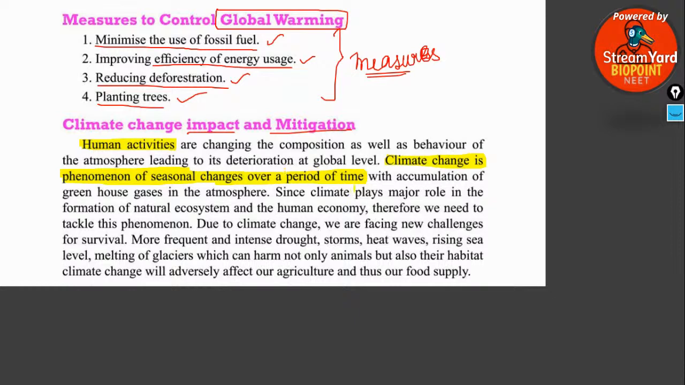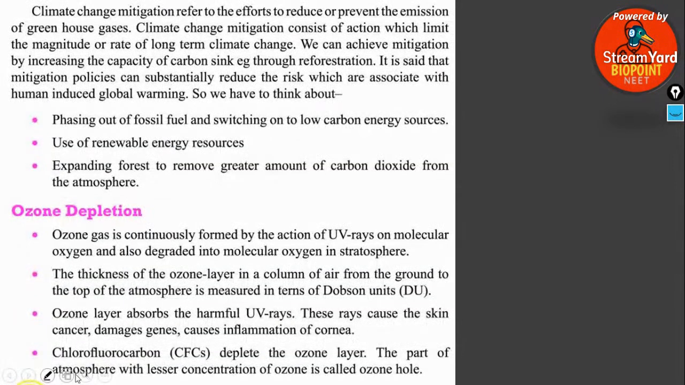That is referred to as climate change. Climate change is an important phenomenon which is happening because of global warming. Due to climate change, we are facing new challenges for survival. These are all just for your information only. Let me check how many slides are left. Yes, two more are left.